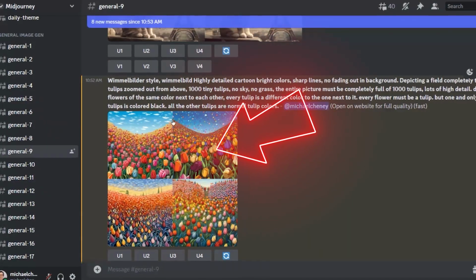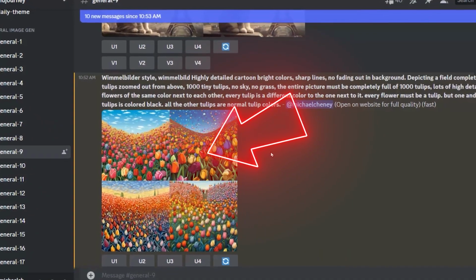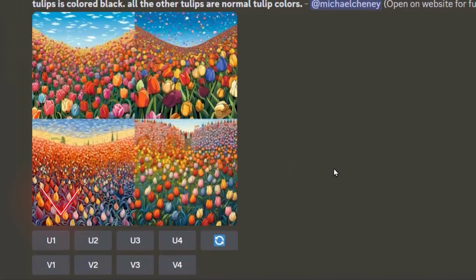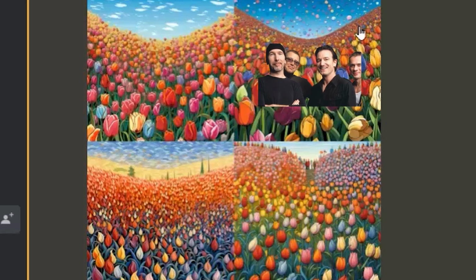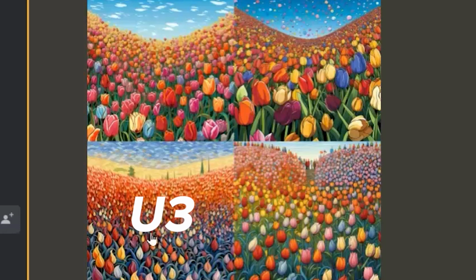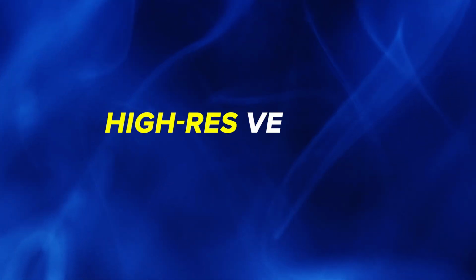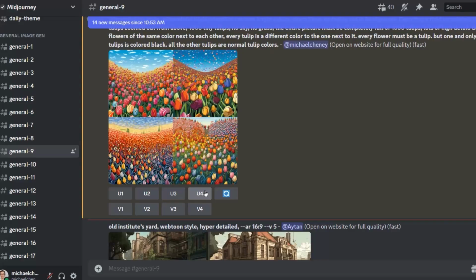Now, this image here of the 4 different pictures is Midjourney's first attempt at creating this. You can now decide to either upscale each of these images. U1 upscales image number 1 here at top left, U2 upscales the one at top right, U3 bottom left, U4 bottom right. And by upscaling, you get a high-res version of that image. This is the image you'll need in order to create the book that you're going to sell.